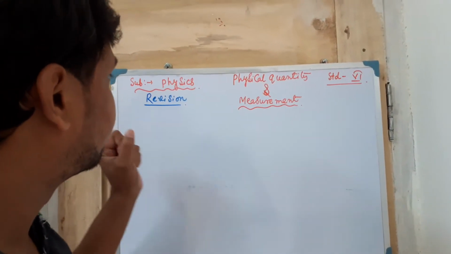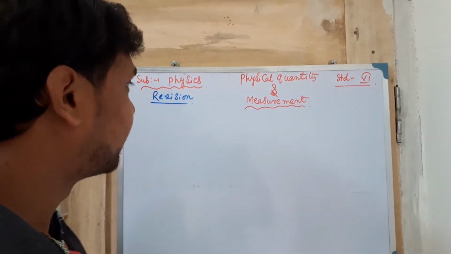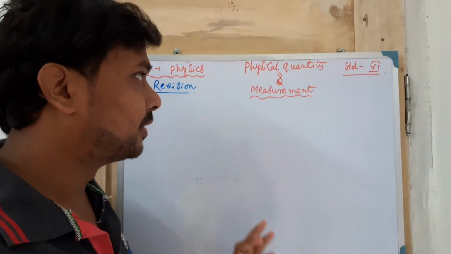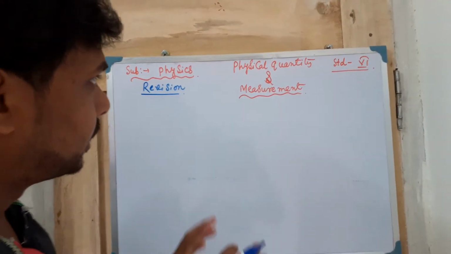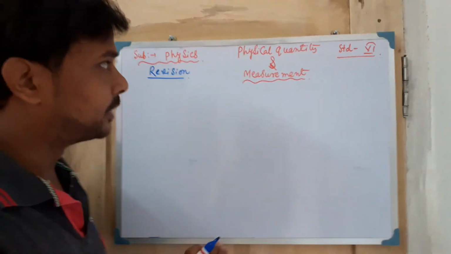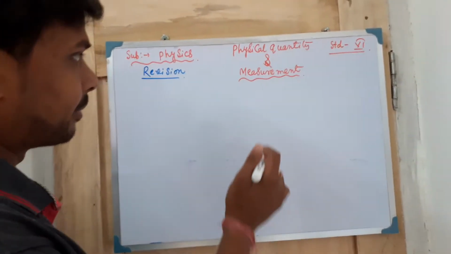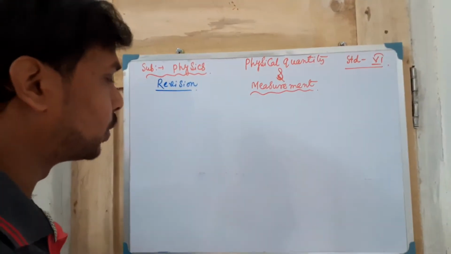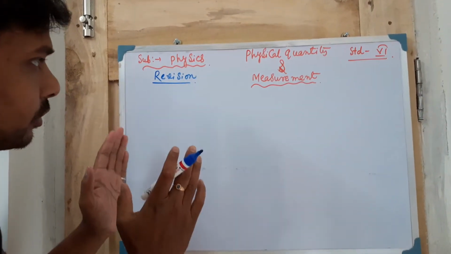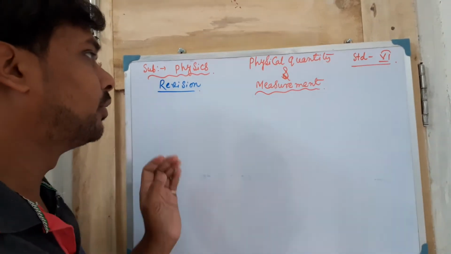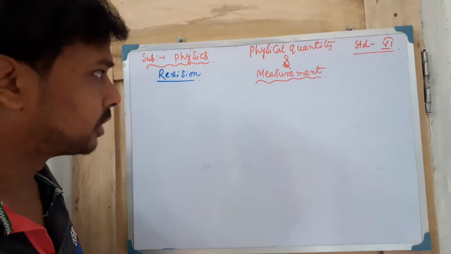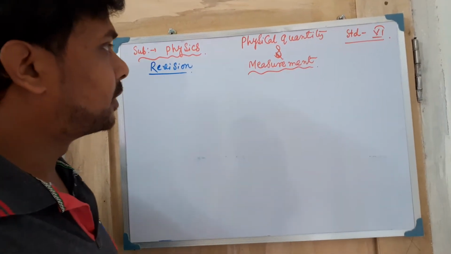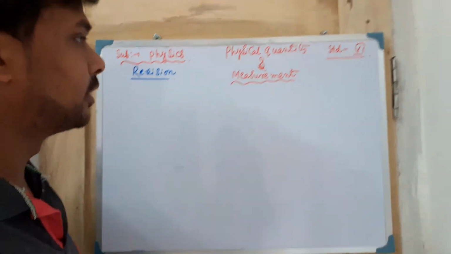Today we will revise the chapter Physical Quantity and Measurement. It is the second chapter of physics. We have already discussed it in a previous video, which you can easily see. I have already told all these things, so I am just revising again in a small part. If you have any question, please ask me, and I will try to clear your doubts.